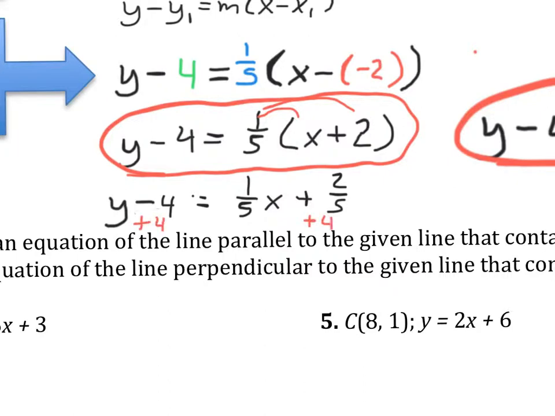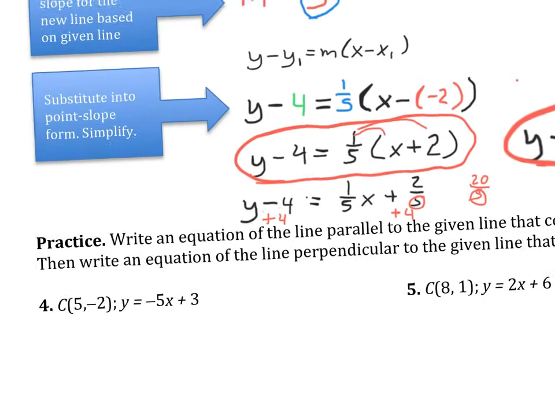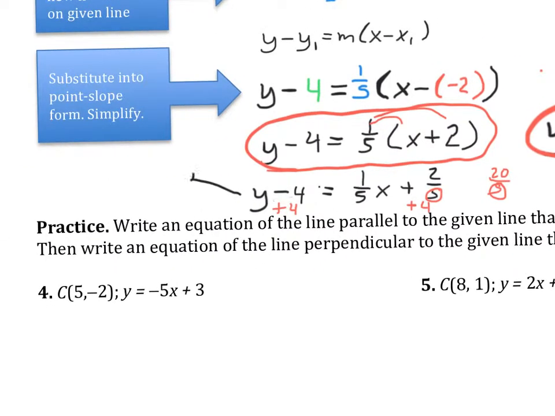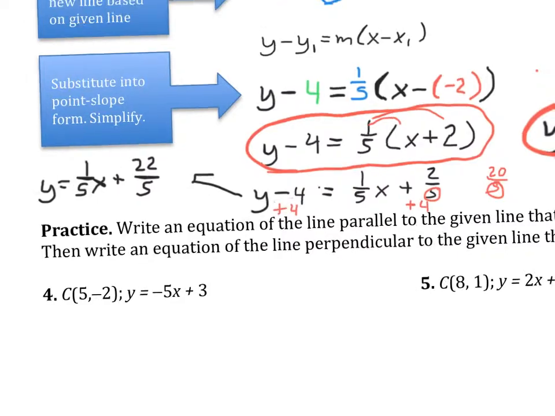Add 4, and remember, adding 4 is the same as adding 20/5, because I'm putting it into common denominators. So I'll write the final answer over here. So I get y equals 1/5 x plus 22/5. Okay, it's not very clean, but it is an answer, also in slope-intercept form.